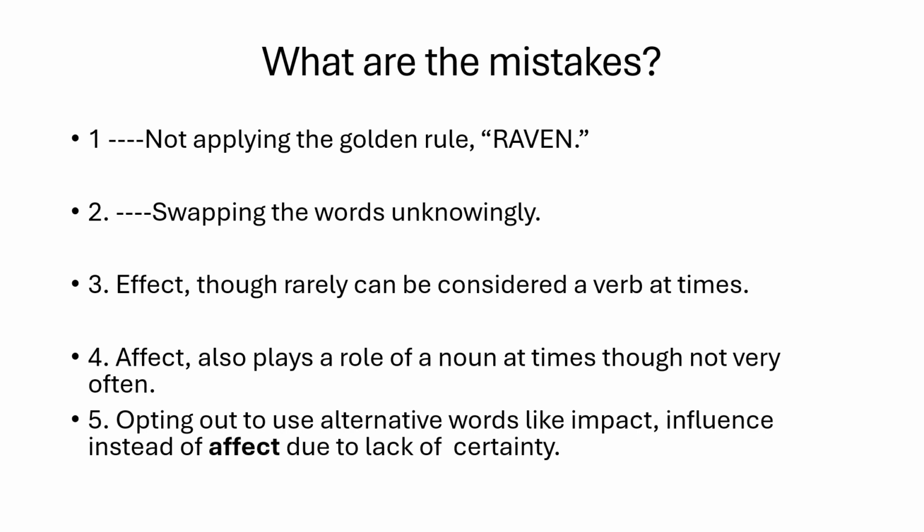What are the mistakes? Not applying the golden rule, RAVEN, and we will discuss it in the following slide. Swapping the words unknowingly. Effect, though rarely, can be considered a verb at times. Affect also plays a role of a noun at times, though not very often. Opting out to use alternative words like impact, influence, instead of affect due to lack of certainty.